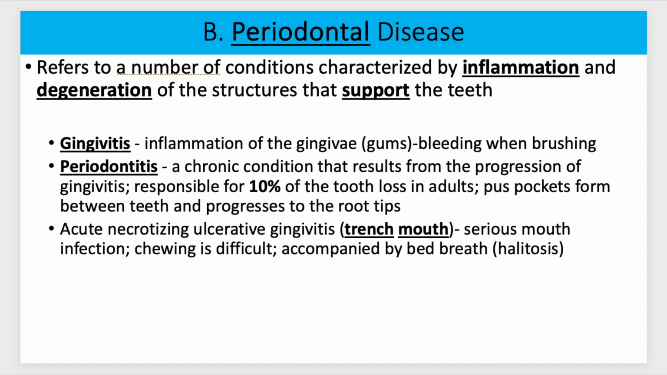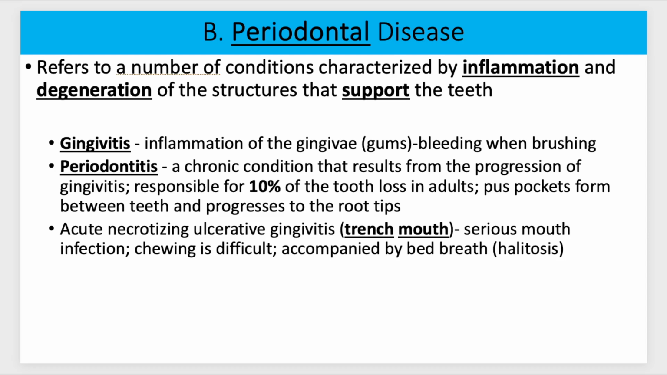Periodontitis, this would be a chronic condition that results from the progression of gingivitis, which is responsible for 1/10 of all tooth loss in adults. And I'll show you some pictures of these. It can get to the point that we get something called acute necrotizing ulcerative gingivitis, or what they call trench mouth. I think the notes, or at least one thing I saw, said it was common. It's not common. Trench mouth is not a common condition, but gingivitis is common. But trench mouth is much more serious and much more rare.